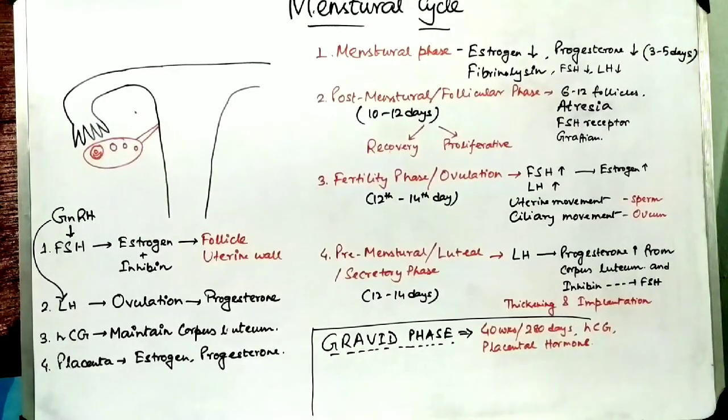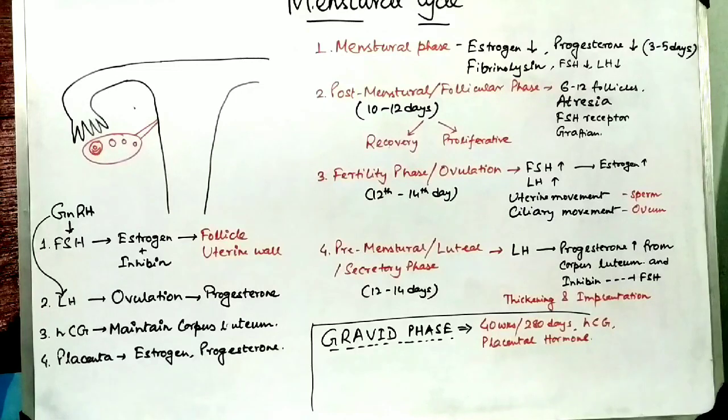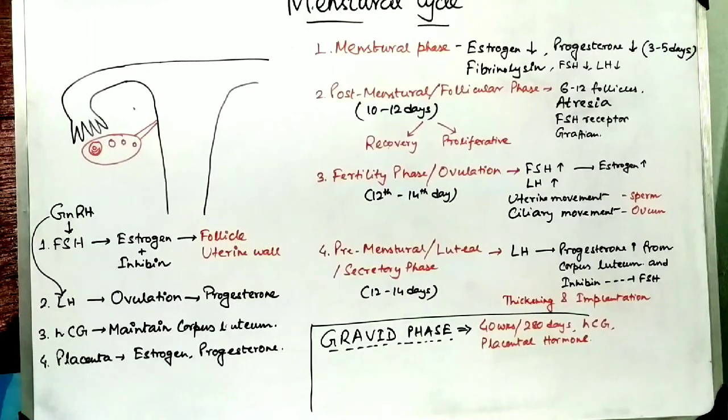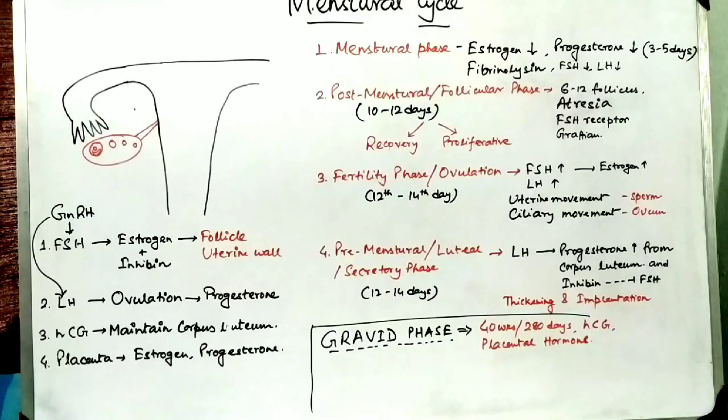This fibrinolysin prevents clot formation, and blood comes out of the body. In this phase, the titers of all the hormones like FSH, LH, GnRH, estrogen and progesterone are decreased.